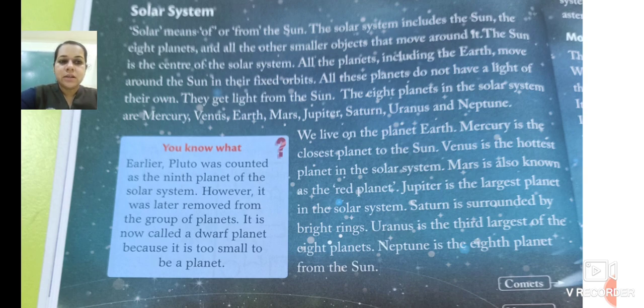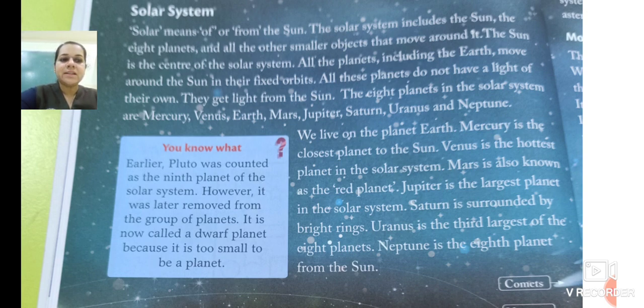So all these planets do not have light of their own. They get light from the sun. The only source of light is the sun. All the planets get light from the sun.